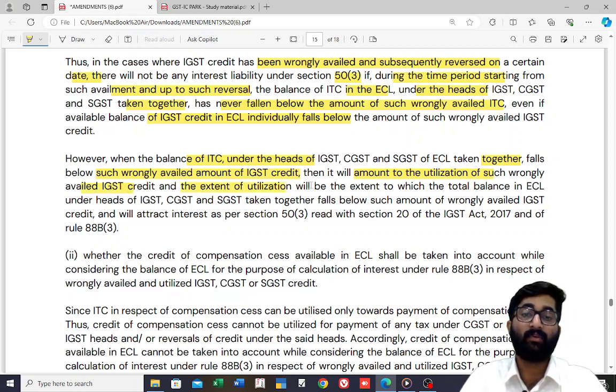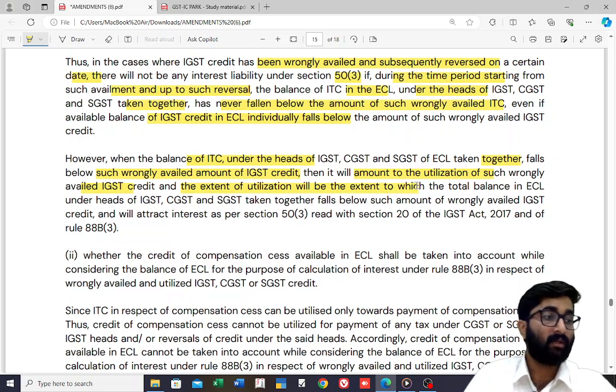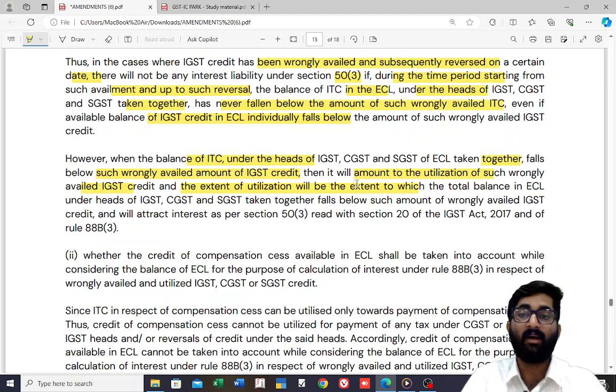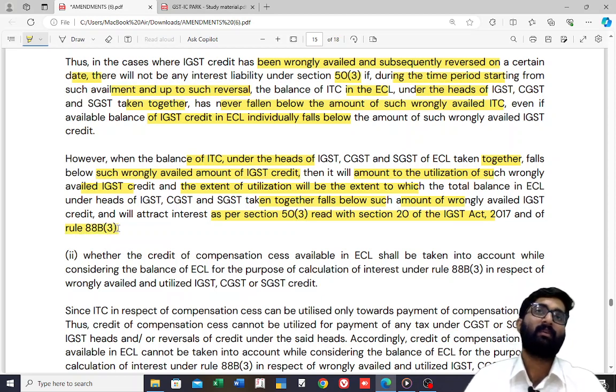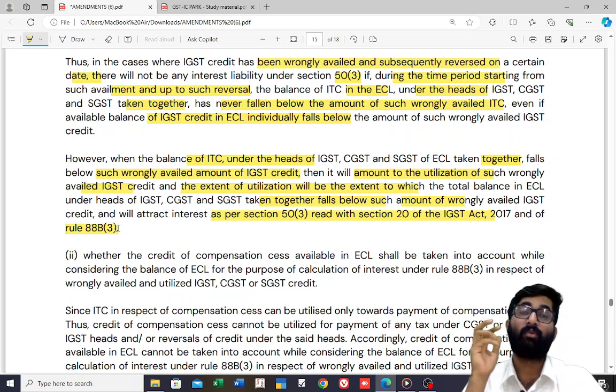The extent of utilization will be the extent to which the total balance under the heads IGST, CGST, SGST taken together falls below such amount wrongly availed in IGST credit, and will attract interest as per section 50 read with section 20 of the IGST Act and Rule 88B(3). So there it is given how to calculate that.